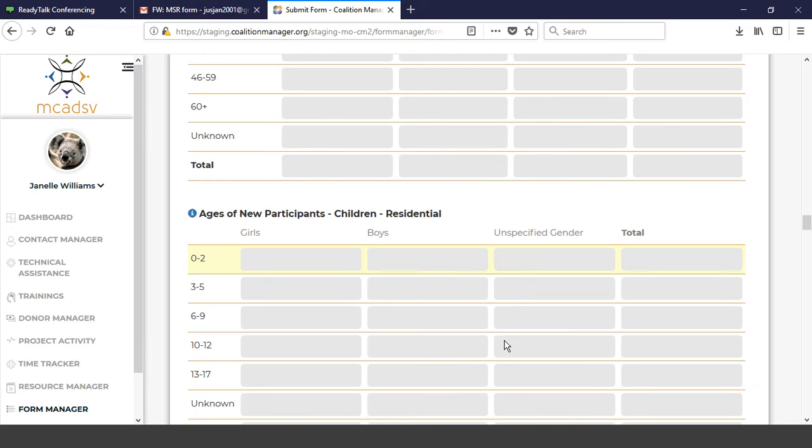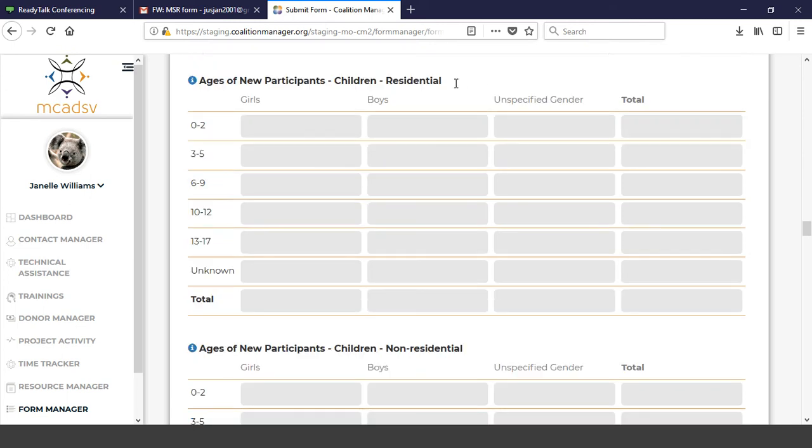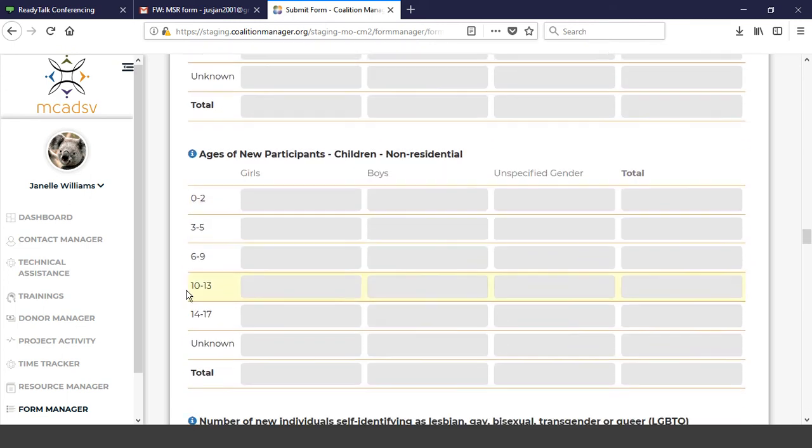Ages of children, though, that has actually changed just a little bit, the ranges. What you're collecting is the same, and again, pay attention to those totals, but the new age ranges 0 to 2, 3 to 5, 6 to 9, this is where the biggest change is. It used to be, I think, 10 to 13. Now it is 10 to 12 and then 13 to 17. And if you are working with a child or an adult that you really don't know the age, there is an unknown category. So that's the same residential and non-residential.